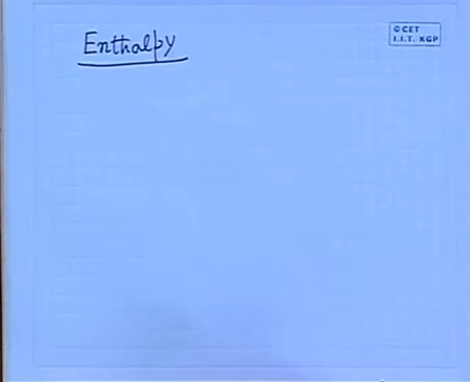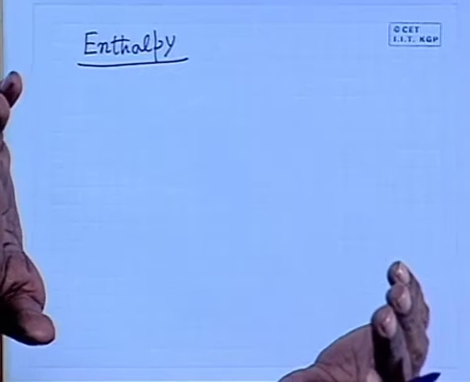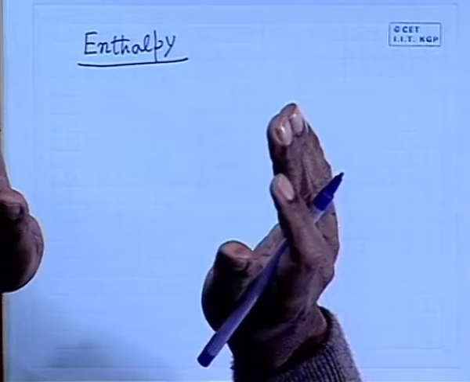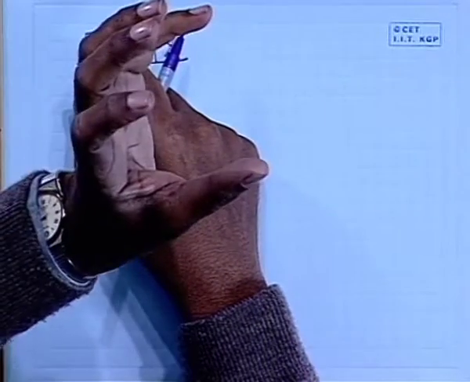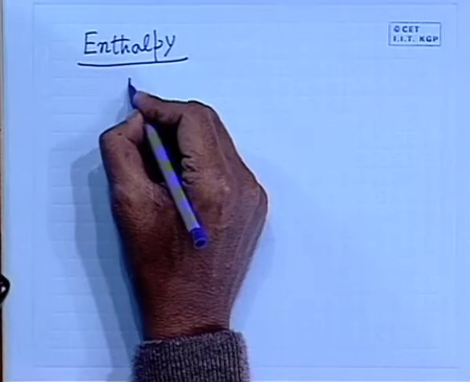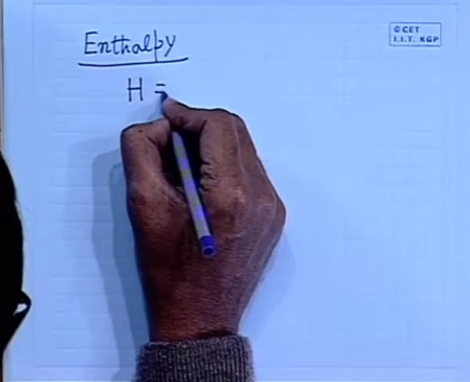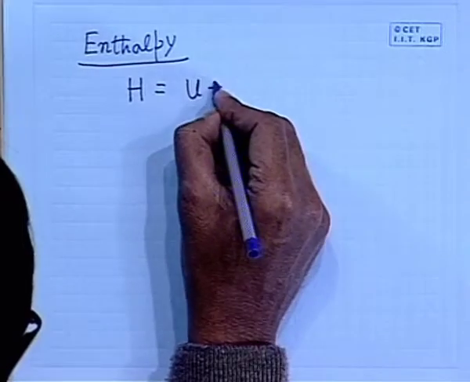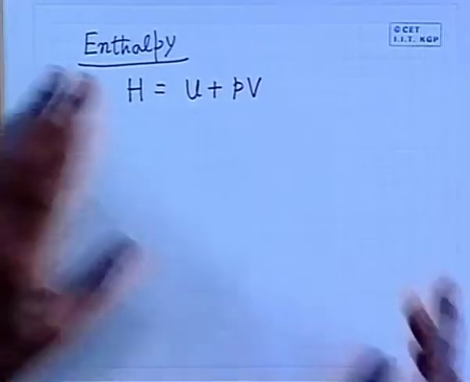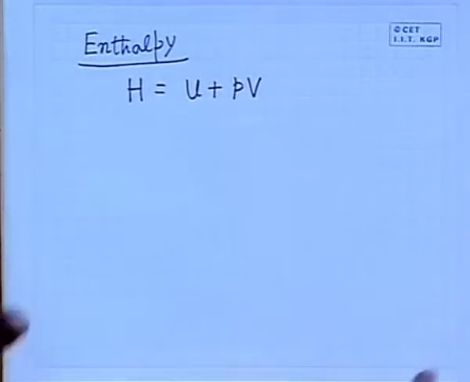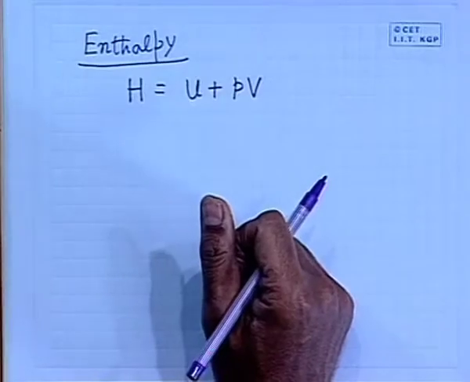Now, if you are asked at any time what is the definition of enthalpy, the very first line of this definition comes from the mathematical statement that enthalpy is a property, denoted by H, which is defined as the summation of internal energy plus pressure times volume. This is the enthalpy, the very first line of its definition. There is no physical concept at the beginning. Let us start with this definition that enthalpy is a property of a system which equals U, the internal energy for a closed system.